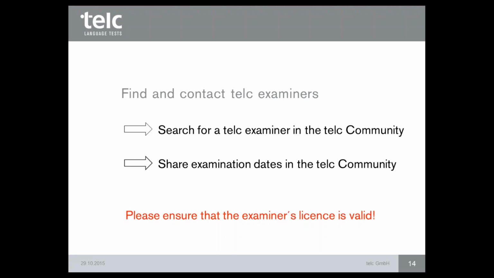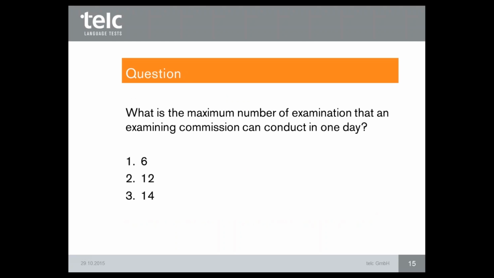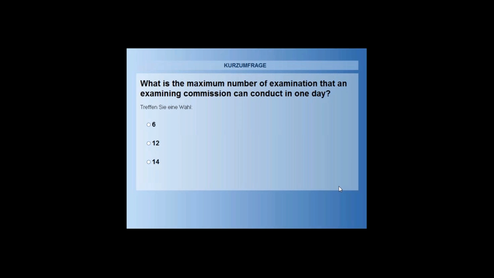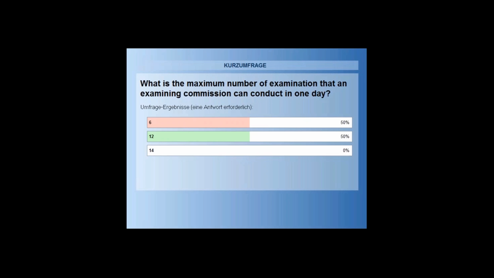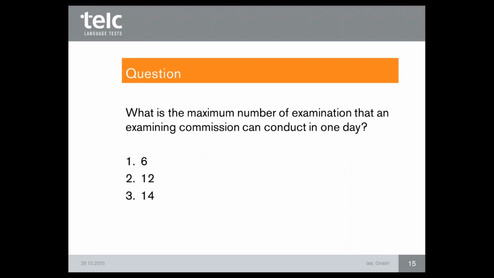It's very important. So let's see, we have another question here. And it is, what is the maximum number of examinations that an examining commission can conduct in one day? Examination does mean a pair of two candidates. It's one examination. So are there 6 or 12 allowed or 14? Okay, 50% 6 and 50% for 12, but 12 is right. So one examining commission can conduct 12 candidate pairs in one day. It's also very important to know it.